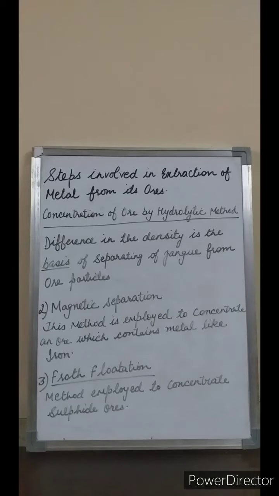So what is the procedure for this? The crushed ore is placed over a conveyor belt which rotates around two metal wheels, out of which one wheel will be magnetic. The magnetic particles get attracted to the magnetic wheel and fall separately apart from the non-magnetic particles.